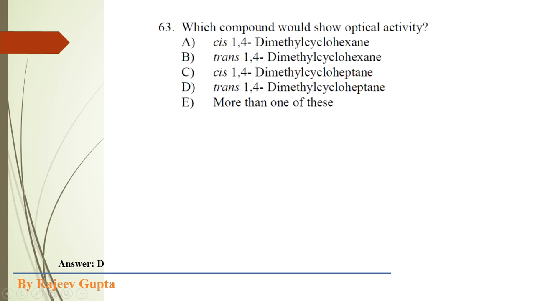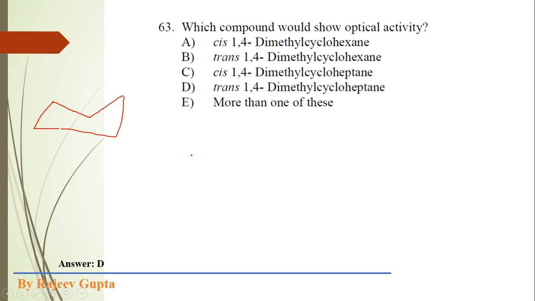Okay, now next question: which compound would show optical activity? So we have to choose the compound which is a chiral compound, which does not contain a plane of symmetry. So first of all, we draw the structures of all these compounds. Now the first is cis 1,4-dimethyl cyclohexane. First of all I am drawing the dimethyl cyclohexane.